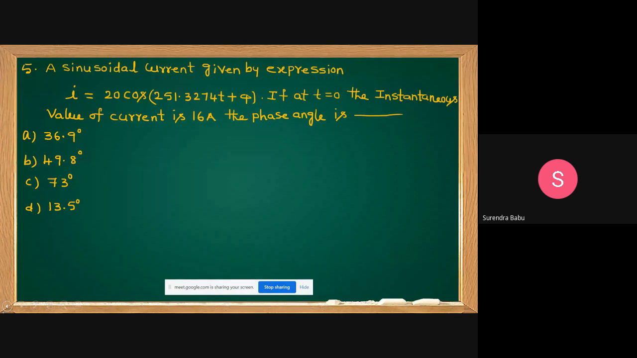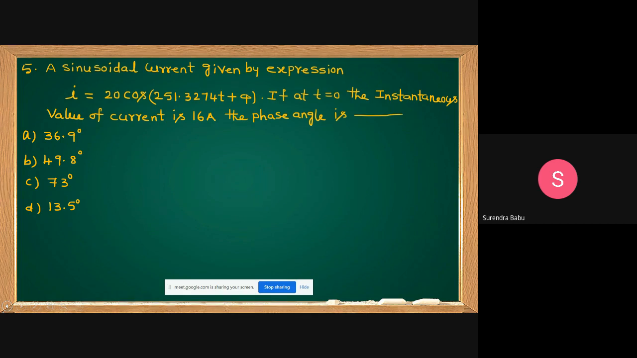One more question. This also, all these are the fundamentals. These models are there in either GATE or ESE. Yes, friends. A sinusoidal current is given by the expression. If at t equal to 0, the instantaneous value of current is 16 amperes, the phase angle is? Yes, come on.